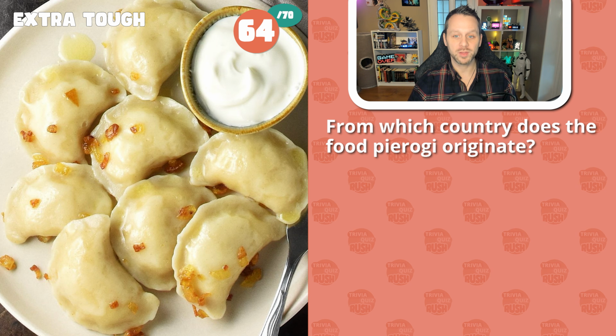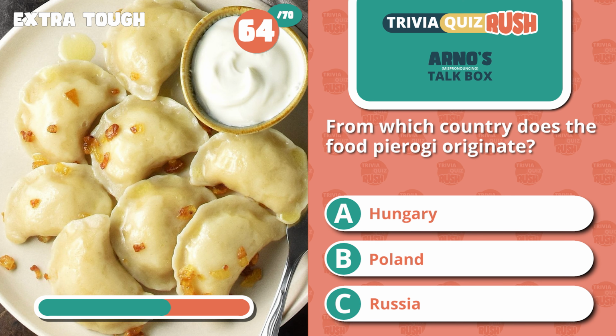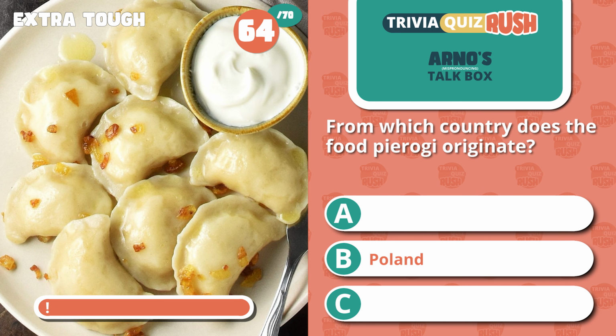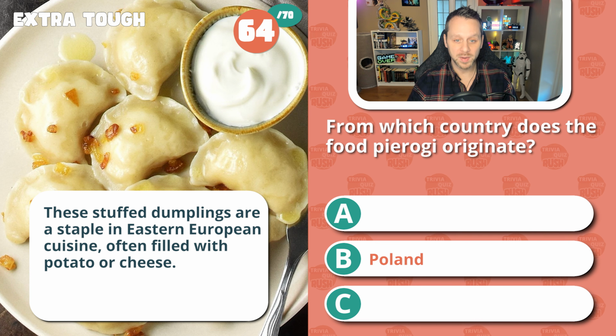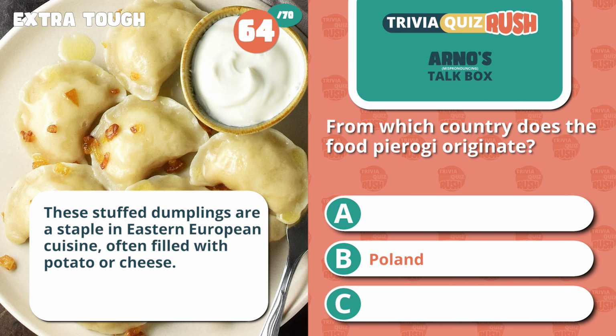64. From which country does the food pierogi originate? Hungary, Poland, or Russia? And the answer is Poland. These stuffed dumplings are a staple in Eastern European cuisine, often filled with potato or cheese.